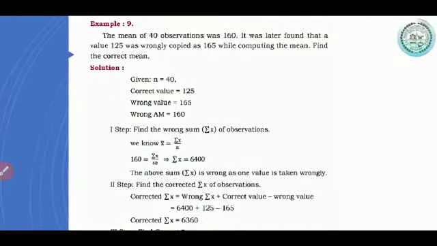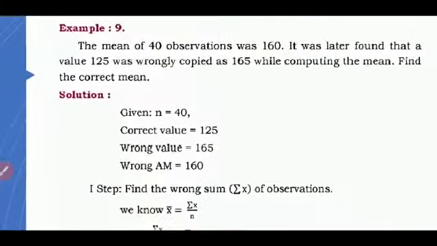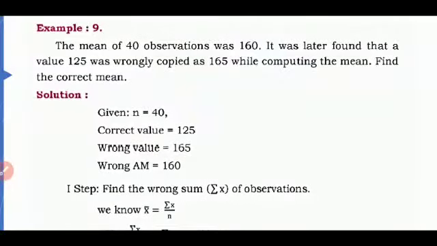Yes. Now, okay. There's one more thing under arithmetic mean. The mean of 40 observations was 160. It was later found that a value 125 was wrongly copied as 165 while computing the mean. Find the correct mean.